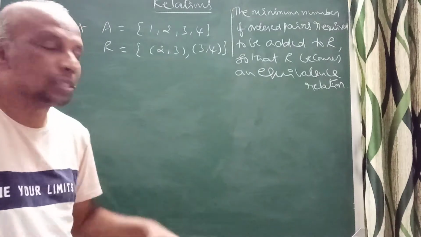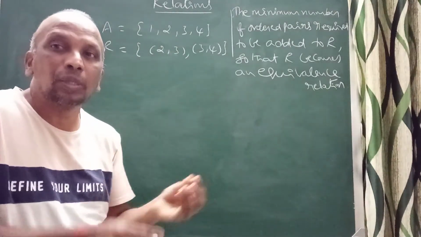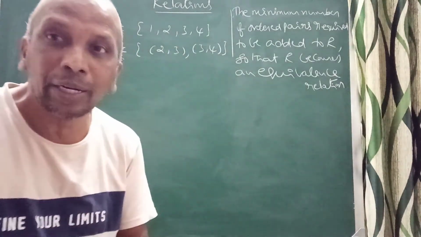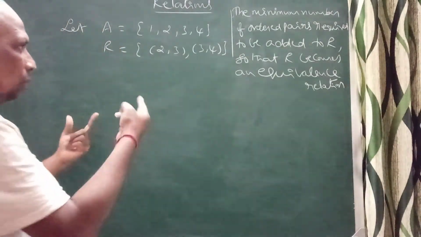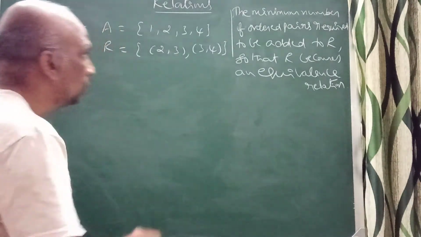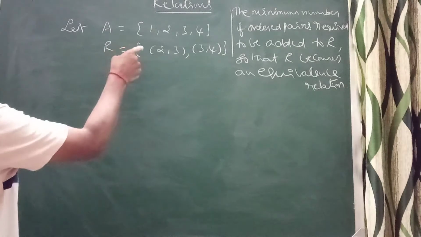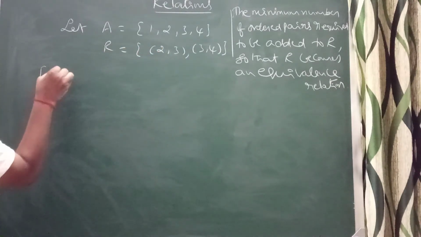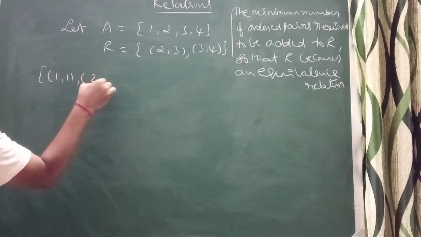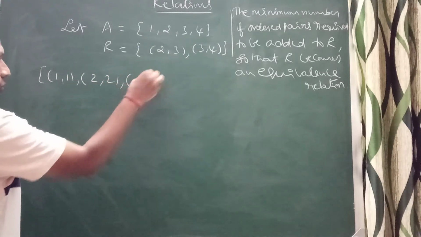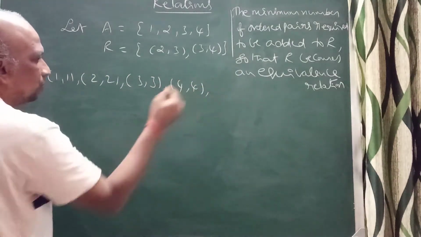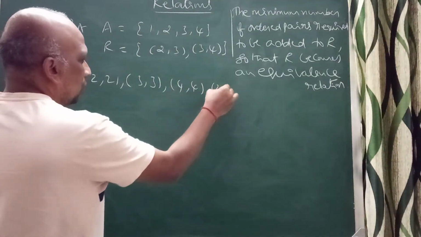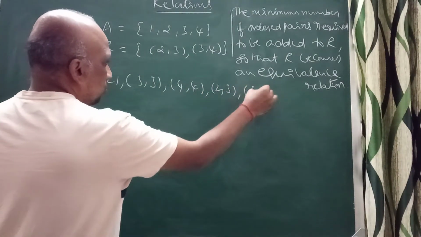First think about reflexive. To make it reflexive, I should add (1,1), (2,2), (3,3), (4,4).